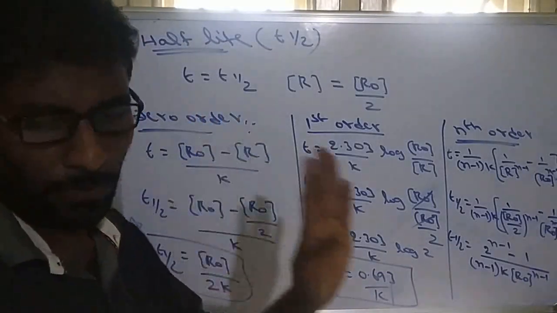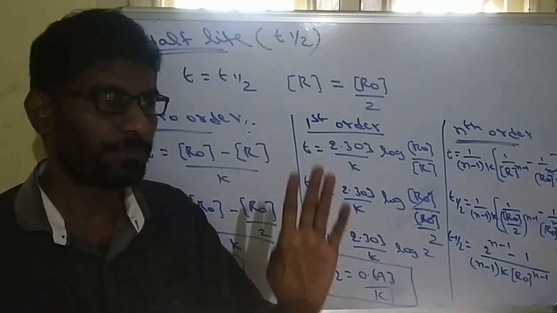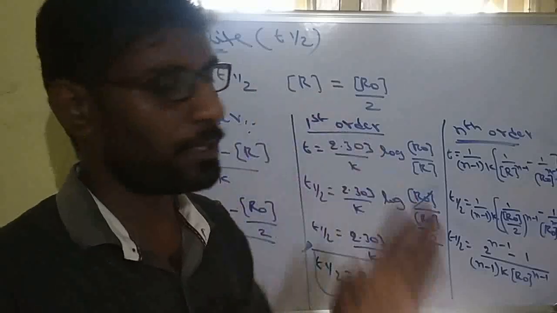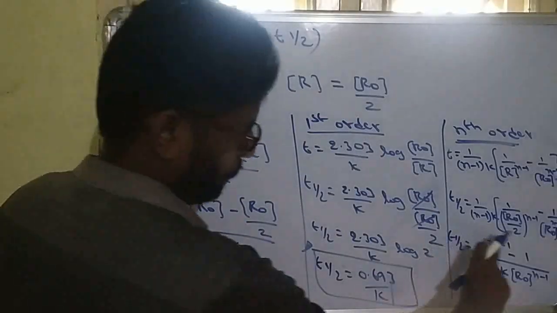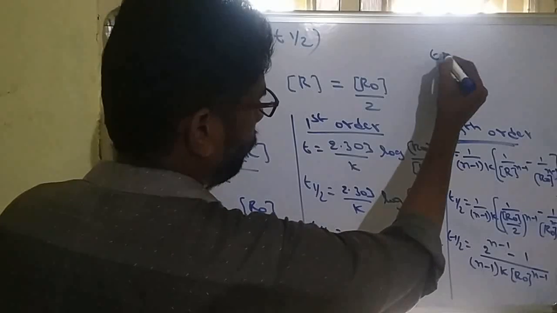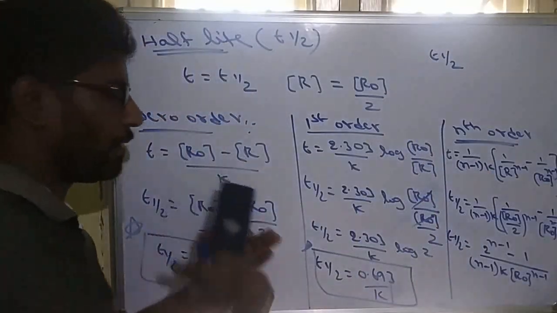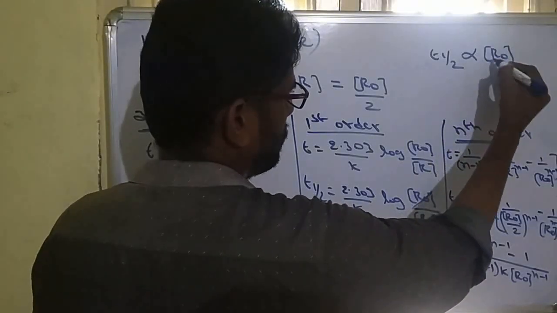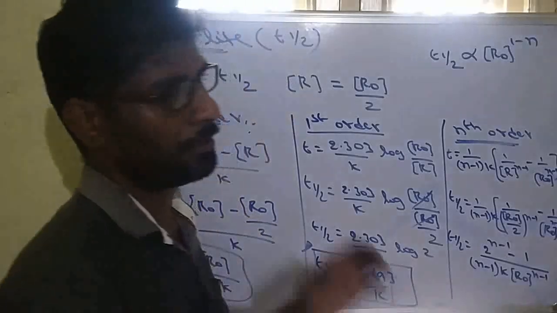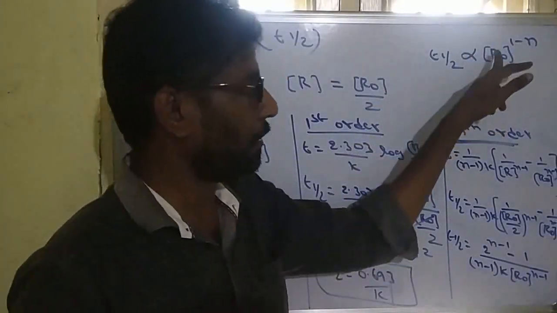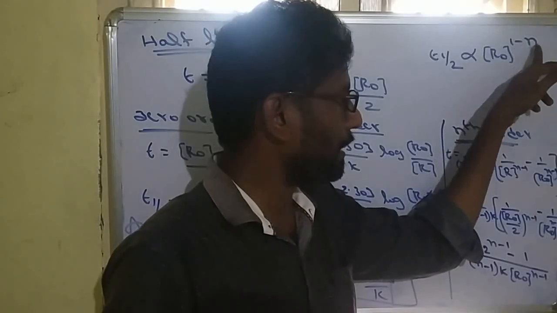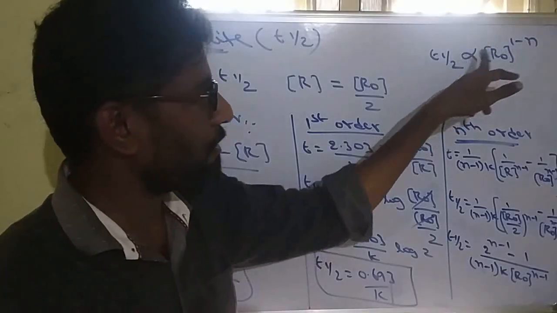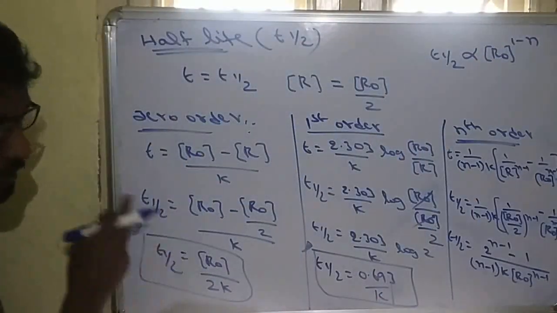Mostly four formulas are important: rate constant of zero order and first order, and half-life of zero order and first order. From these four formulas, they will mostly give numerical questions. So from this it is clear that the half-life of any reaction, whether zero order, first order or whatever, is directly proportional to initial concentration whole power 1 minus n. Remember this. N is the order. If it is zero order, n is equal to 0, so half-life is directly proportional to initial concentration.